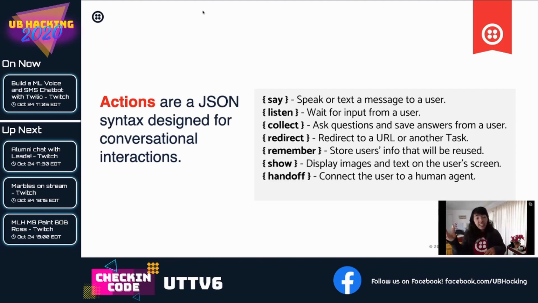Collect will ask questions and collect answers. Redirect, you can redirect to a different server or an application to handle the input, save to a database, do something with user input. Remember, we'll store users' information for later. You can display an image if it's like via SMS, so that'll be like an MMS on someone's phone. See an image and handoff to connect the user to a human agent. And we will see all of these very soon.